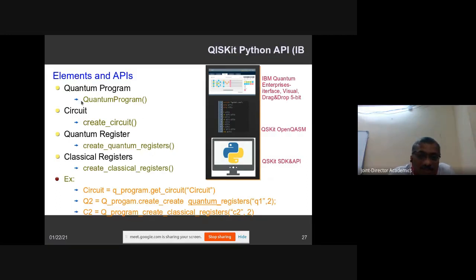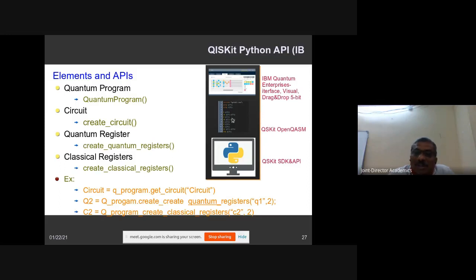And in order to develop the code, there are 3 different types of platforms available. One, without writing any code, you can simply drag and drop and create a circuit. IBM provides such a quantum computing interface platform, where you can find all the gates and all those oracle boxes, the quantum oracles, where you can visualize. So this is one platform.